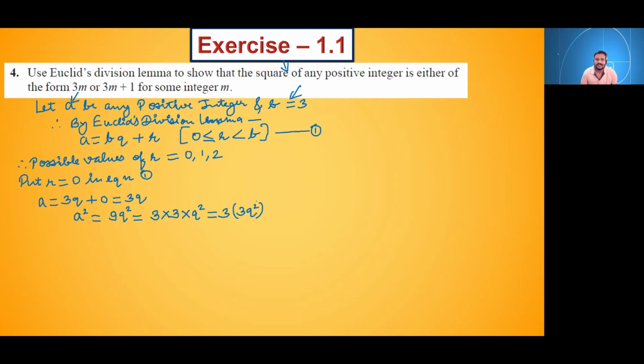No, there will be no change. So what is this 3q square? 3q square is nothing but some integer. Suppose that integer is m1. So ये 3 as it is आ गया यहाँ पे, और 3q square को हमने क्या assume कर लिया है? m1 assume कर लिया है. Okay.